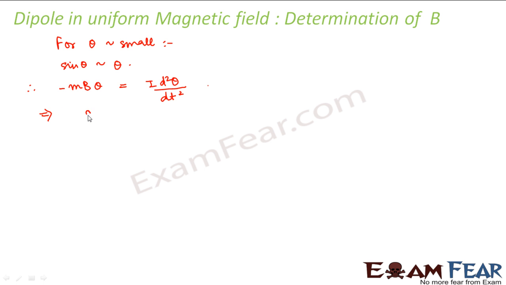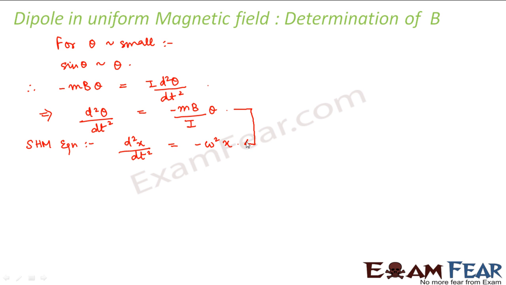So from this we can write d square theta by dt square is equal to minus mB by I into theta. Now what does this equation show? This equation resembles the simple harmonic motion equation. What was the SHM equation? The equation which represents simple harmonic motion is d square x by dt square is equal to minus omega square x, right?